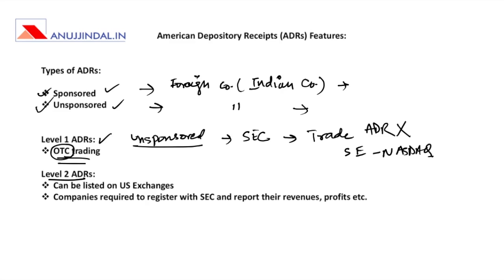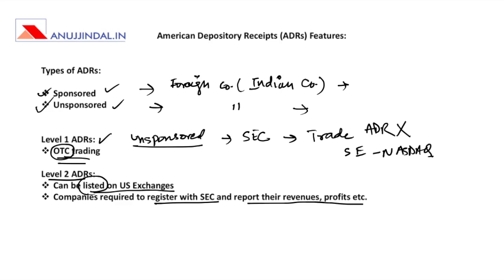On the other hand, there are level 2 ADRs as well as level 3 ADRs which are listed on US exchanges. They can be listed on US exchanges. They're also required to register with the Securities and Exchange Commission and report their revenues, profits, whatever is happening with the company, the capital requirements of the company, the capital position of the company, everything has to be shared with the Securities Exchange Commission so that there is no fraud or there is no fraudulent activity by these Indian companies in the United States stock exchanges. So these are the two major levels of ADRs, and sponsored and unsponsored are the two major types of ADRs.